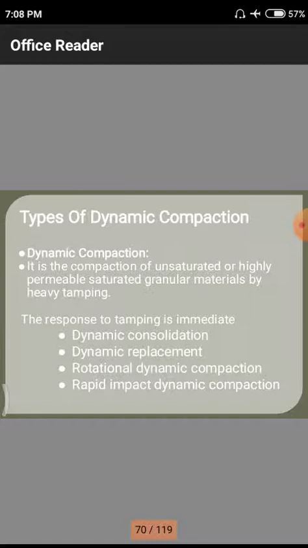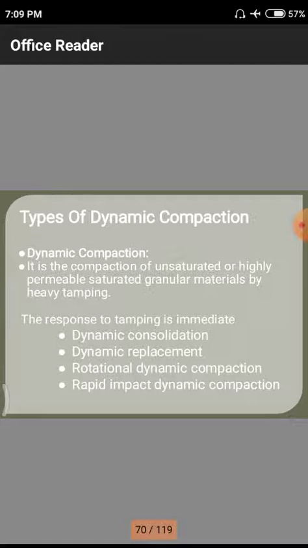Static means at a particular position, but dynamic means a moving load or any changing with respect to position. Due to this dynamic compaction, we have four different types of ground improvement methods. The first one is dynamic consolidation, then replacement, rotational compaction, and rapid impact dynamic compaction. That means all four are related only to the densification method with respect to different points.